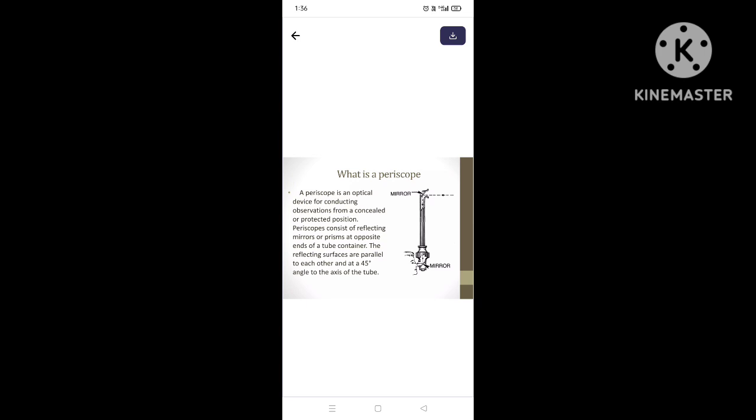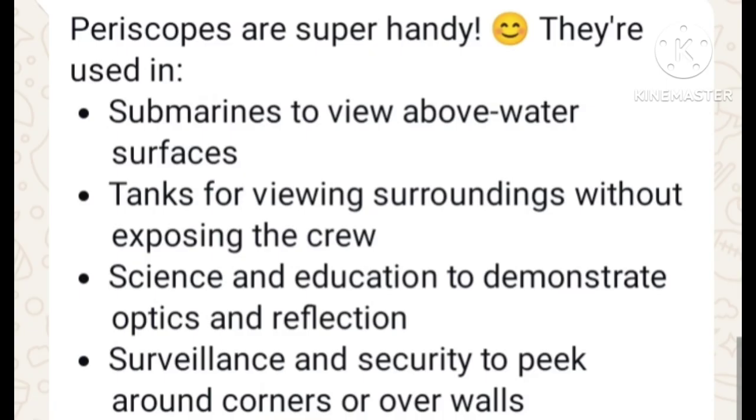What are the uses of the periscope? Periscopes are used in submarines. In submarines, if you use the periscope, the objects present above the water level, the surface, which continent, which places are above the water surface, can easily be seen with the help of the periscope.